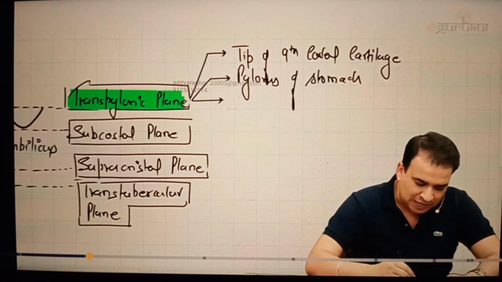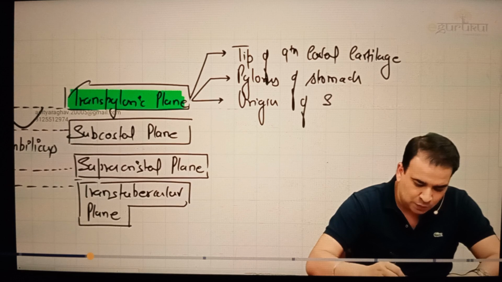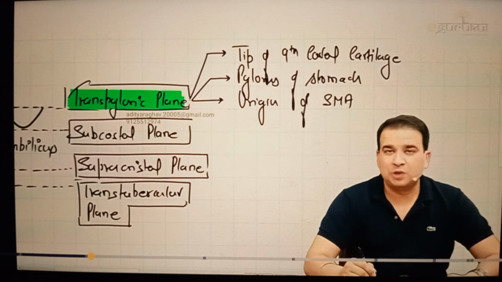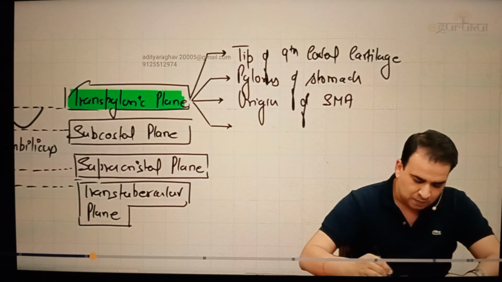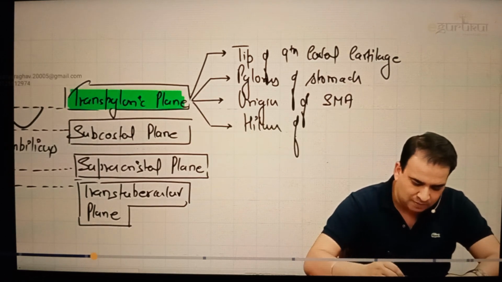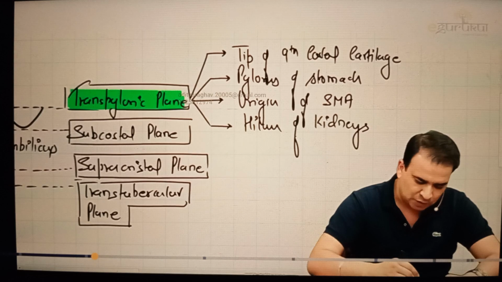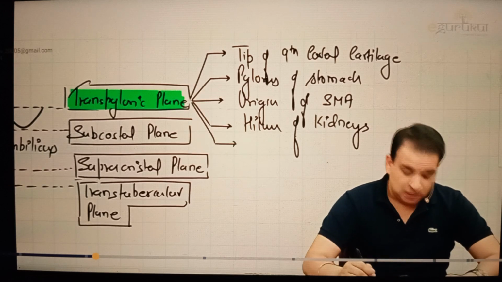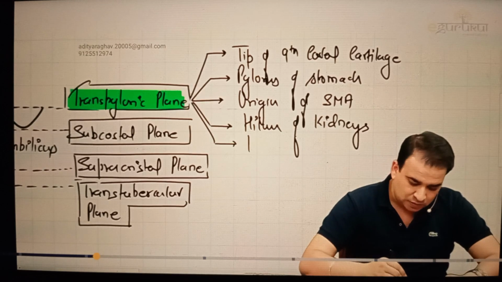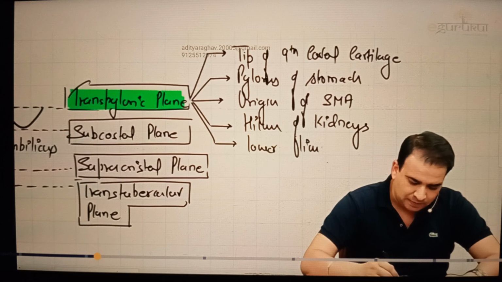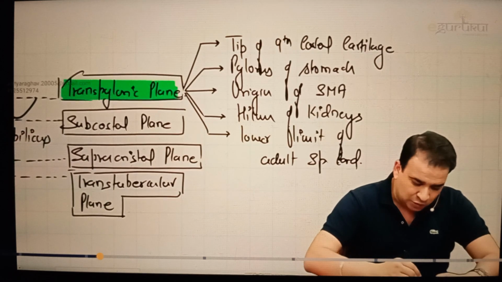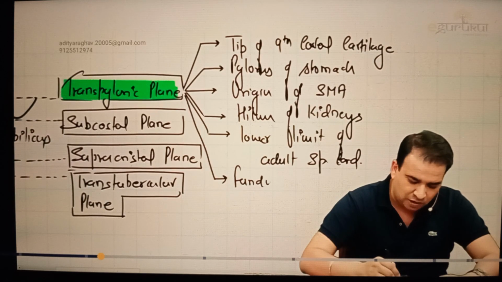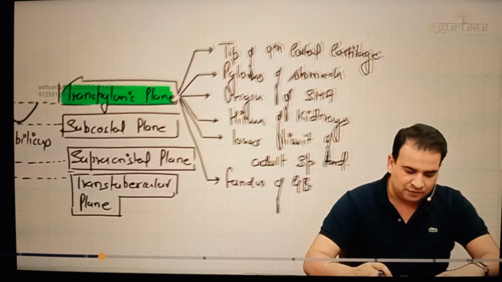Number 3, this is also the level for the origin of superior mesenteric artery. That's important. It is also the origin for the superior mesenteric artery, exactly at this level, lower border of L1. Please note, it is also the level for the hilum of kidneys. Sounds important only. Transpyloric plane, it is also the lower limit of adult spinal cord. We discussed that in the neuroanatomy as well. It is the lower limit for the adult spinal cord. And also, it is the level for the fundus of gallbladder.